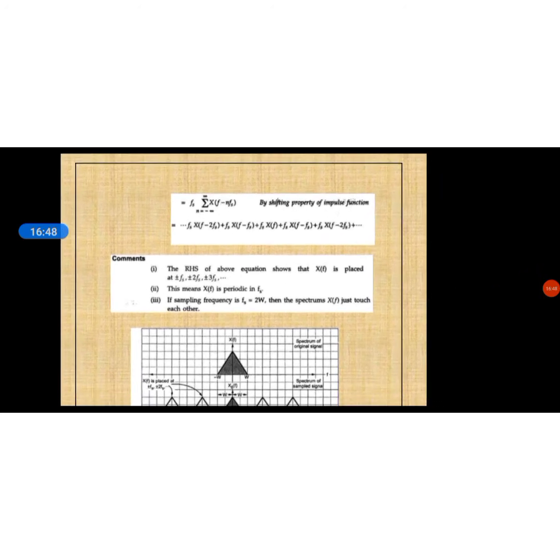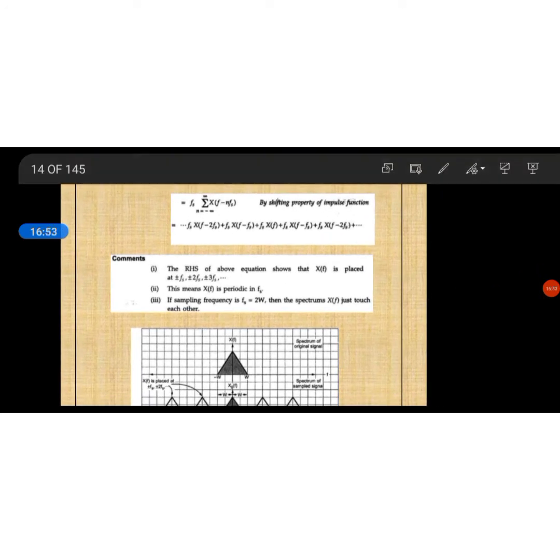So finally you get this equation according to the shifting property of the impulse function, giving X(f minus n fs).